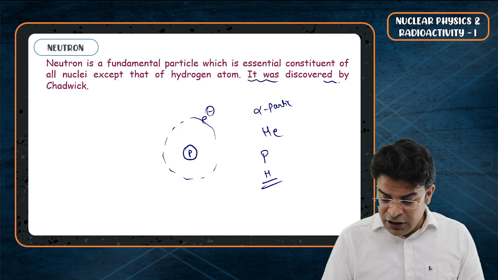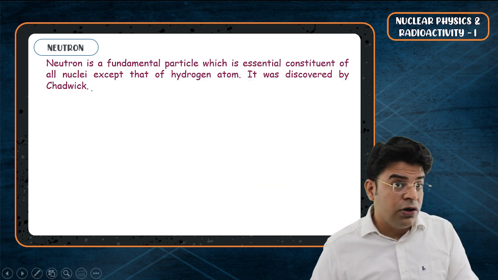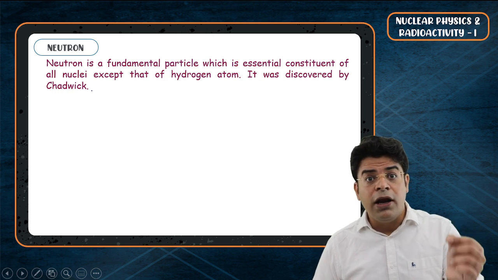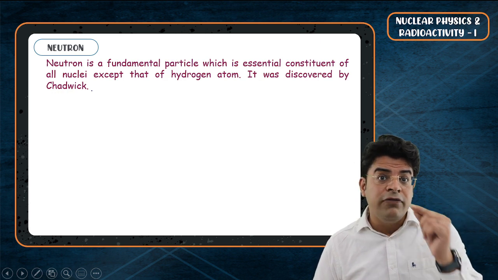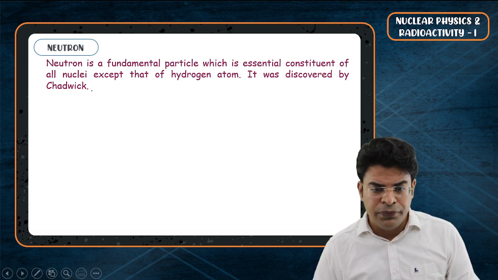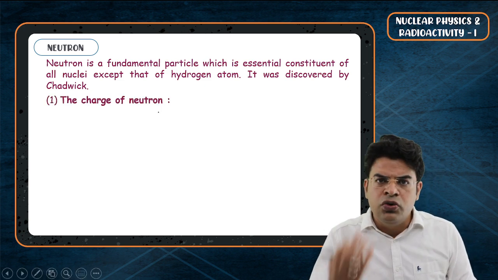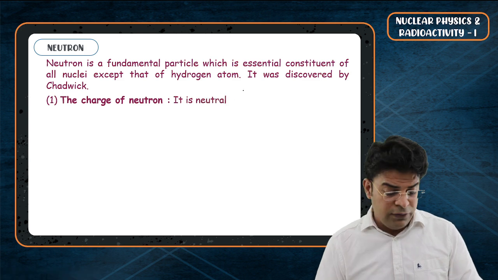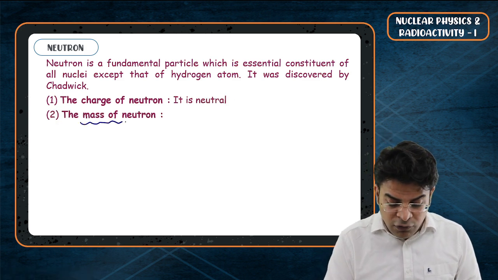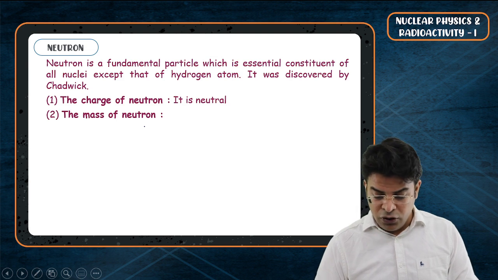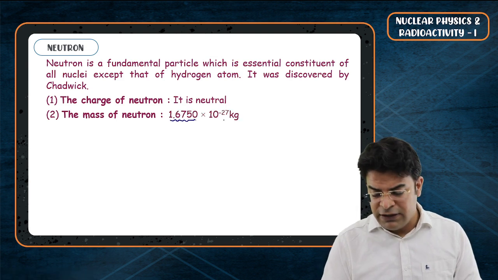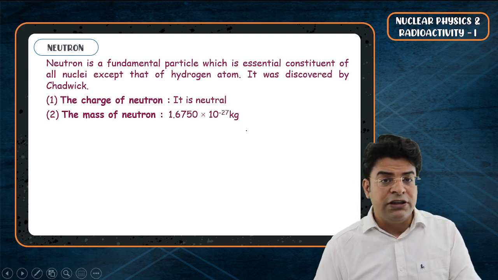It was discovered by Chadwick. It was difficult to find the neutron. Electron and proton both were discovered even before the discovery of the neutron. Now, bachcho, you should know what is the charge on a neutron. Sir, we know that there is no charge on a neutron. Neutron is neutral. And you should know what is the mass of a neutron. The mass of a neutron is 1.6750 × 10^-27 kg.